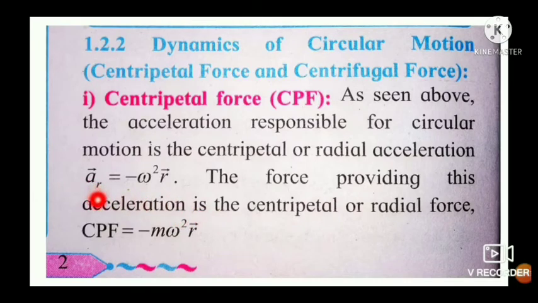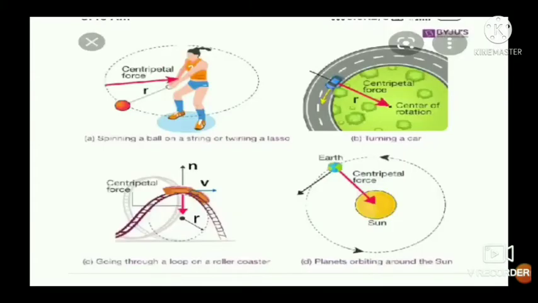Radial acceleration AR is equal to minus omega square vector r. Therefore CPF, centripetal force, is equal to minus m omega square vector r. Negative sign is because the direction of F and the direction of vector r are opposite to each other.